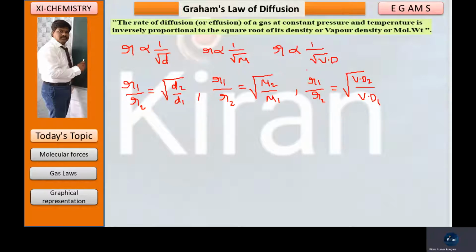Or with respect to vapor density, the rate of diffusion of a gas is inversely proportional to 1 by root Vd. In case of two different gases, this Graham's law we can express in this pattern: R1 by R2 is equal to under root of D2 by D1. R1 by R2 is equal to under root of M2 by M1. And R1 by R2 is equal to the square root of Vd2 by Vd1.